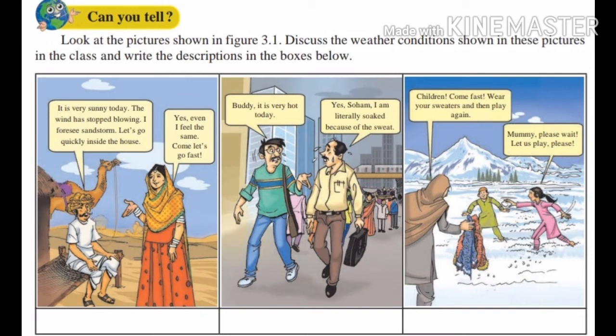The water coming to the ground from the sky in the form of rain, snow or hail is precipitation. And for precipitation to occur anywhere on the earth, the presence of moisture in the air is very important.